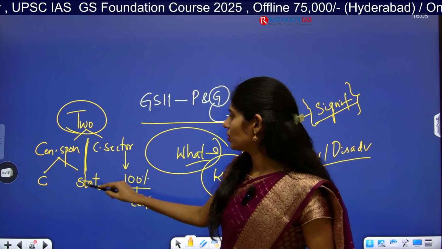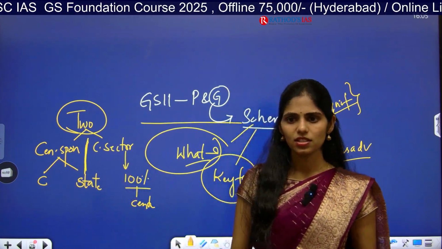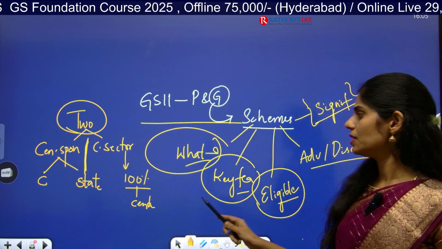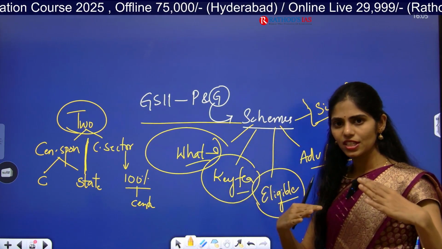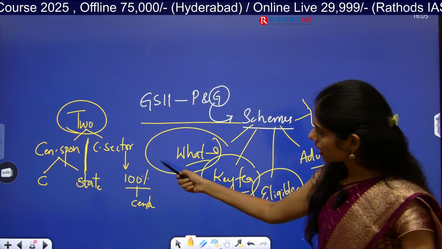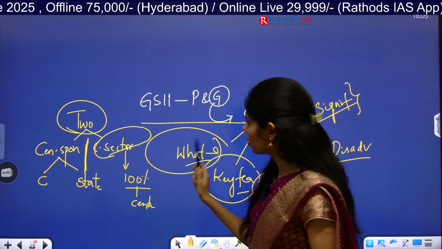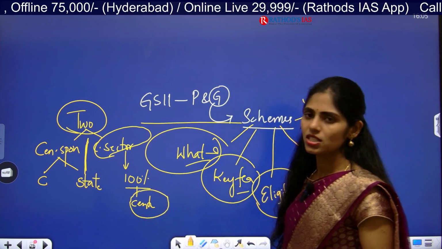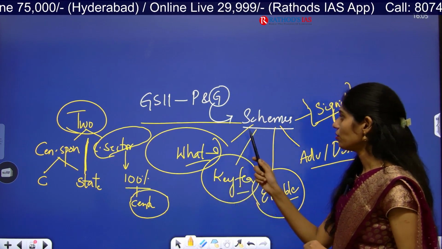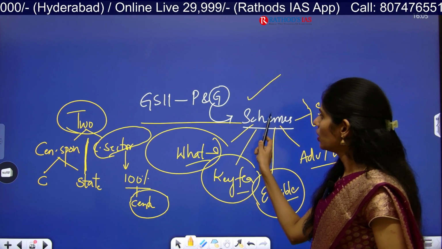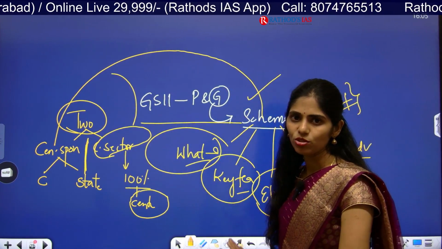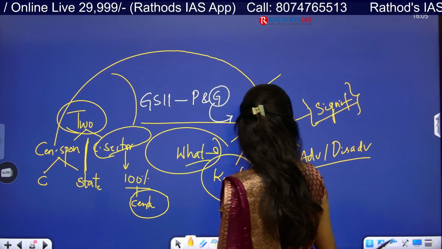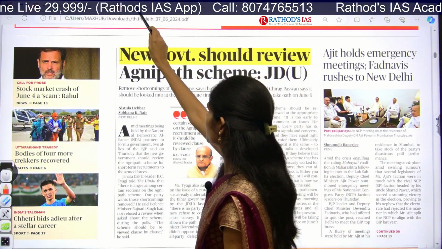What is the difference between the centrally sponsored and central sector scheme? Sponsored means the center is sponsoring, so there is a division of funds between the center as well as the state. Central sector means the entire fund for that scheme will be coming from the central government itself. You have to see which kind of scheme it is, whether it is a centrally sponsored scheme or a central sector scheme. So you have to know this. Now let us see the details regarding this Agnipath scheme.